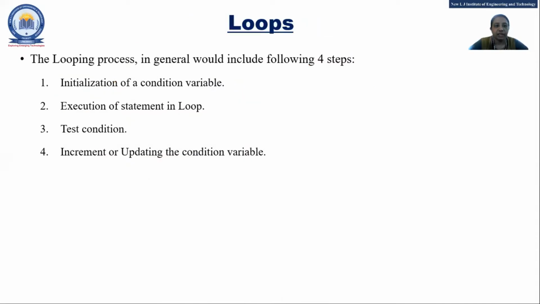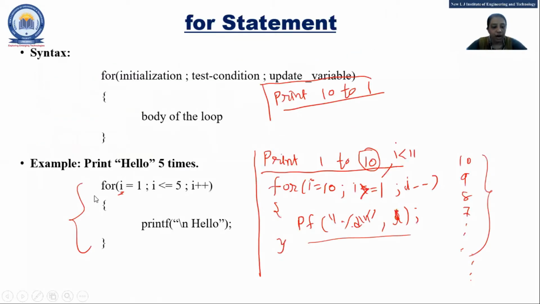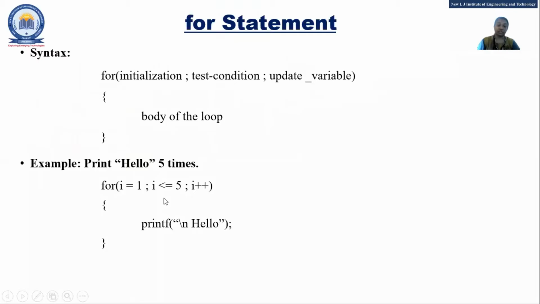Now I have told you that whenever any looping is there, these are the steps you need to follow: initialization, then execution of the statement, test the condition, and increment. So in this way it will be done. Now I'll show you how C will execute this program.